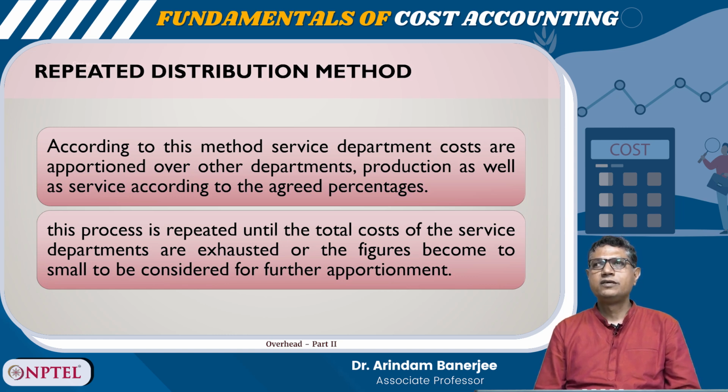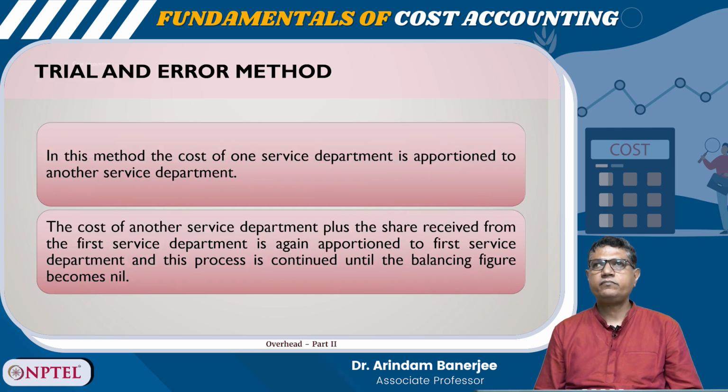According to this method, service department costs are apportioned over other departments, production as well as service, according to the agreed percentages. This process is repeated until the total cost of the service departments is exhausted or the figures become too small to be considered for further apportionment.